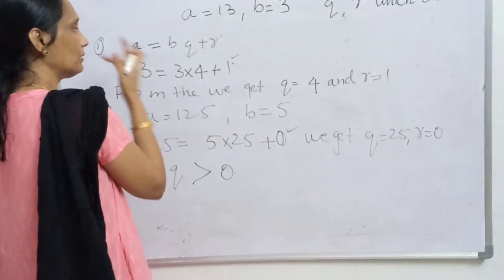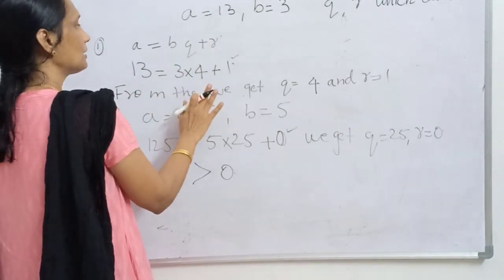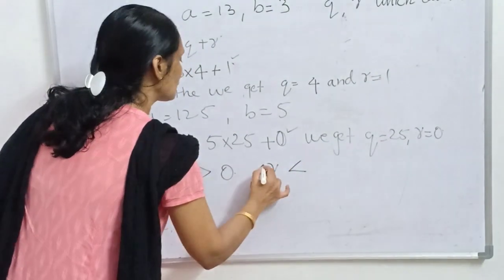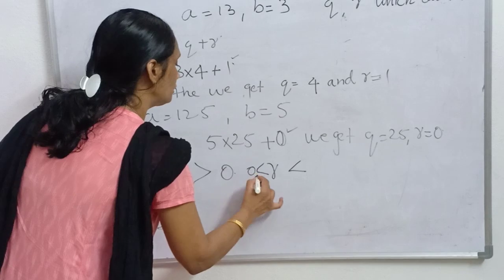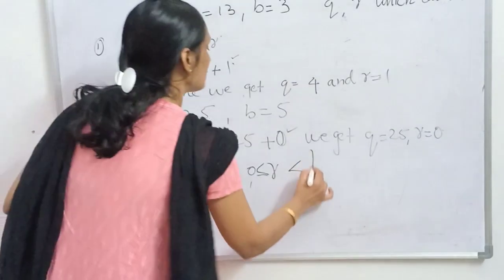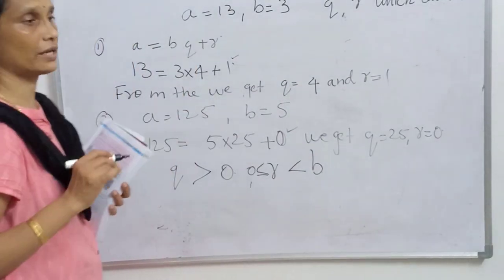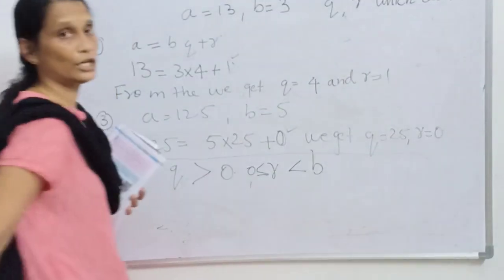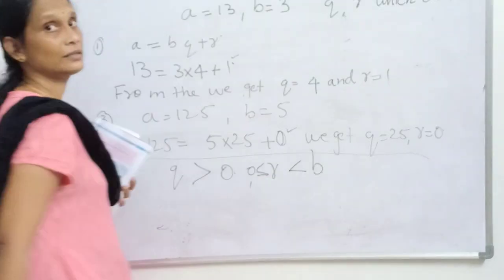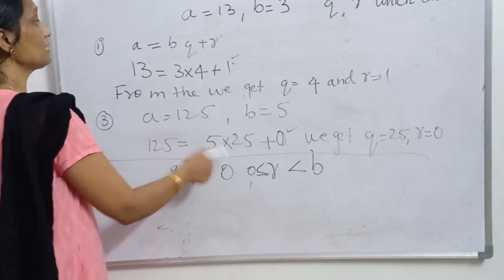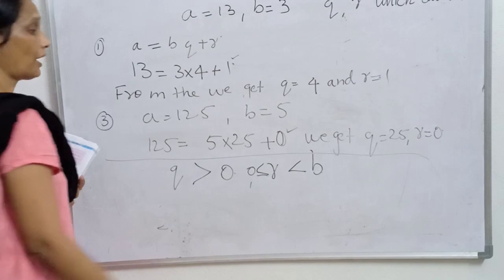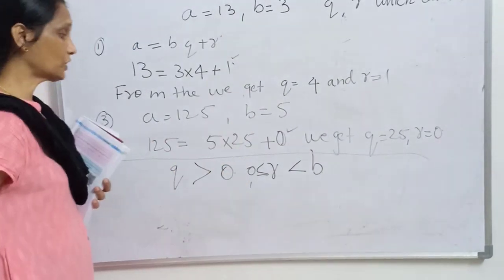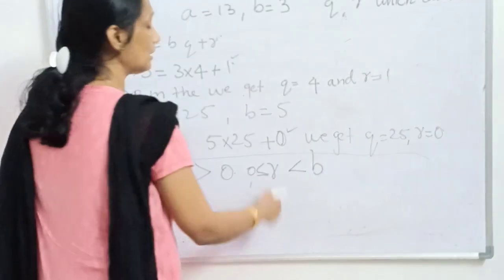That means from this we are understanding that r is greater than or equal to 0 but less than b. Okay, what did we understand from this above question? We understood that q is greater than 0 and r is greater than or equal to 0 and less than b.